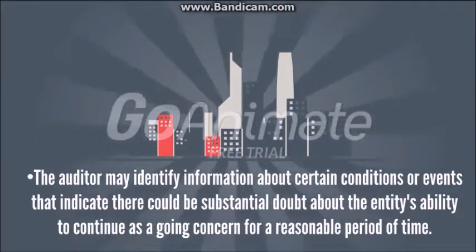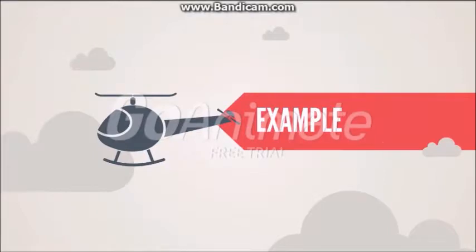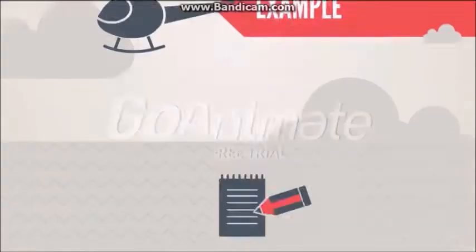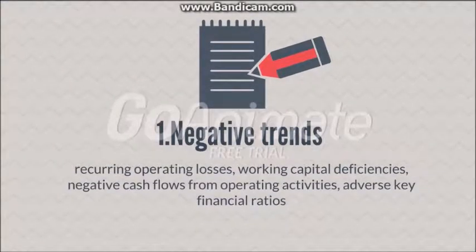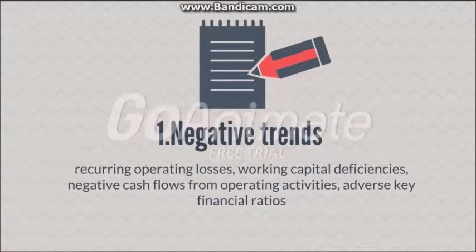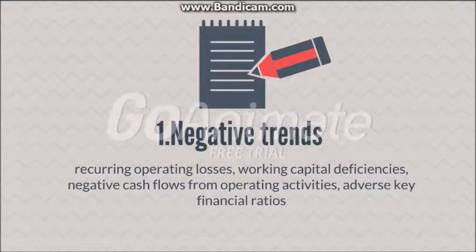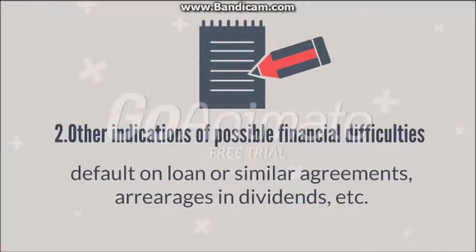The significance of such conditions and events will depend on the circumstances, and some may have significance only when viewed in conjunction with others. Here are examples of such conditions and events. Negative trends, for example, recurring operating losses, working capital deficiencies, negative cash flows from operating activities, and adverse key financial ratios. Other indications of possible financial difficulties, for example, default on loan or similar agreements, arrearages in dividends, and denial of usual trade credit from suppliers.